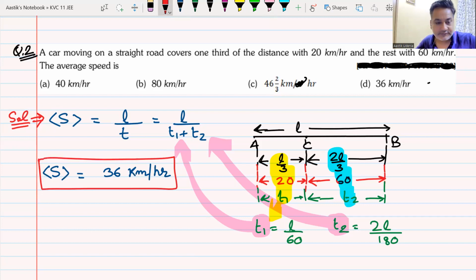Has everyone noted this down? Yes or no? No, yes. Sir, 2 minutes. 2 minutes. Okay. 2 minutes, you can wait. Maggie can be made in 2 minutes. Meanwhile, you write, I will make a Maggie.